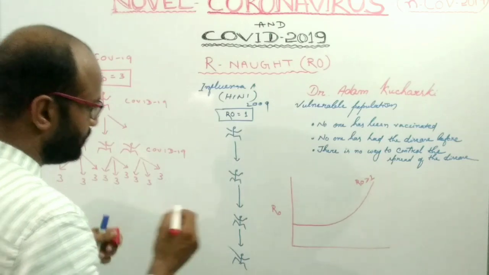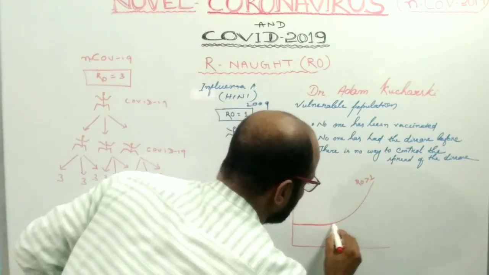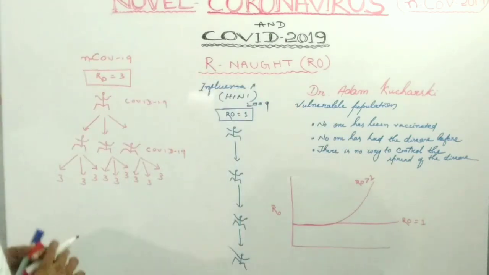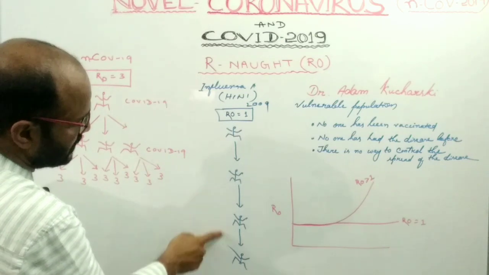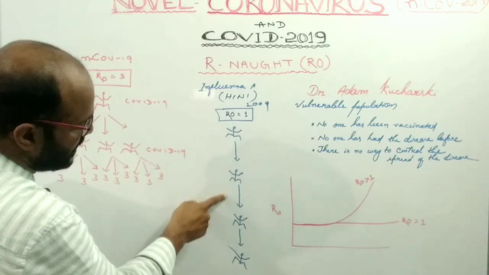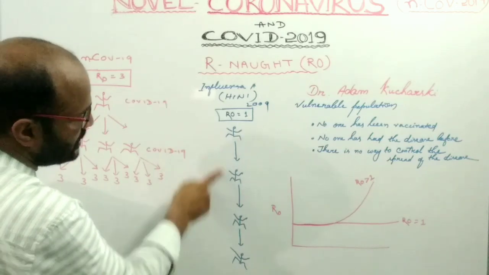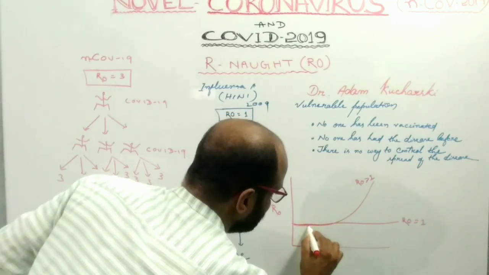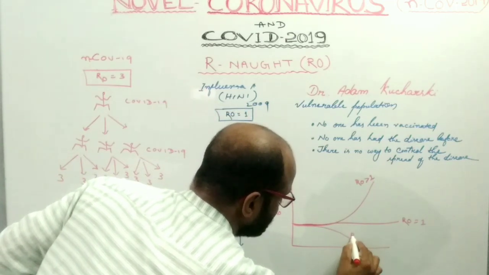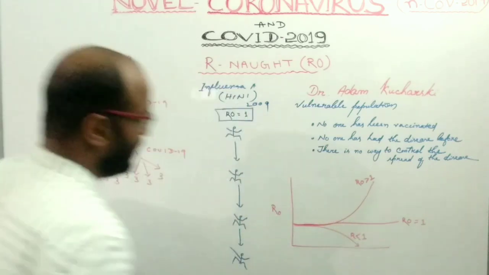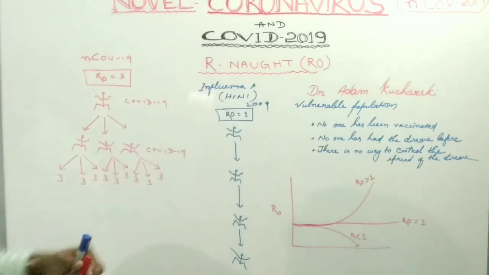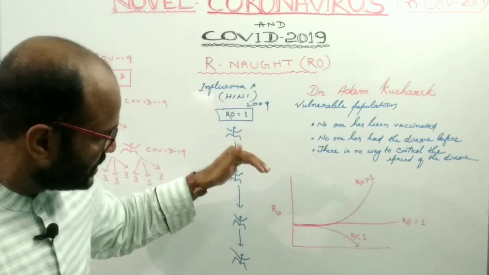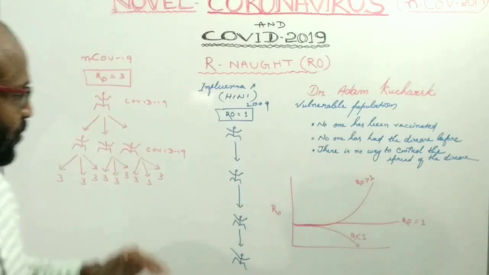If the R0 value is equal to 1, it means the disease present in the population stays alive, the disease is stable. If the R0 value is less than 1, then the graph goes downward. It means the transmission of the contagious disease is decreasing.